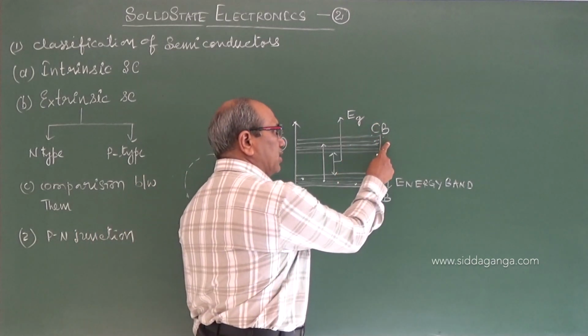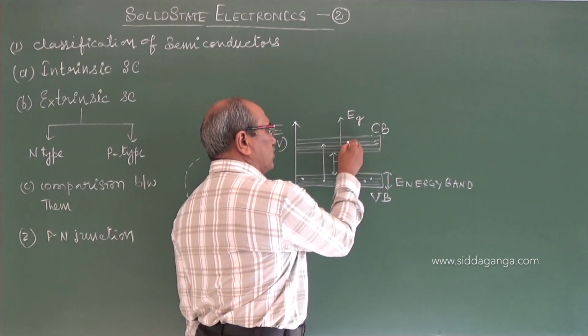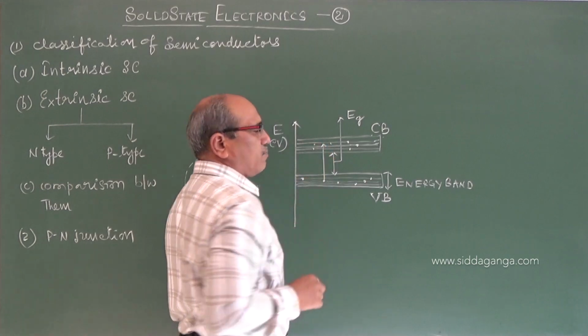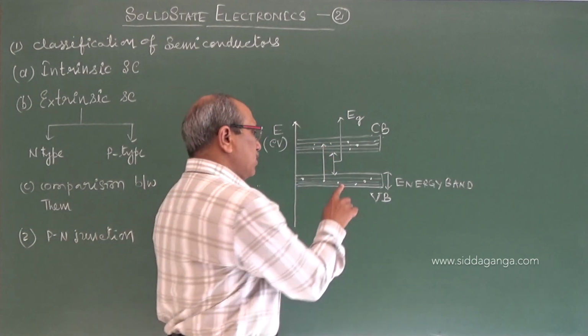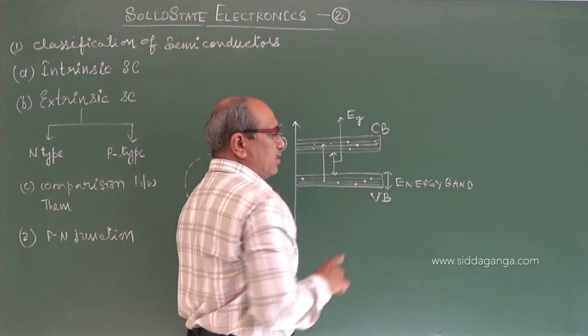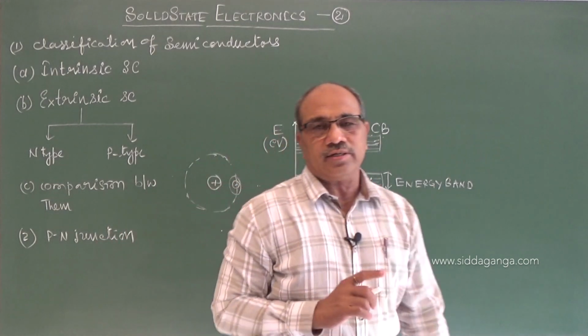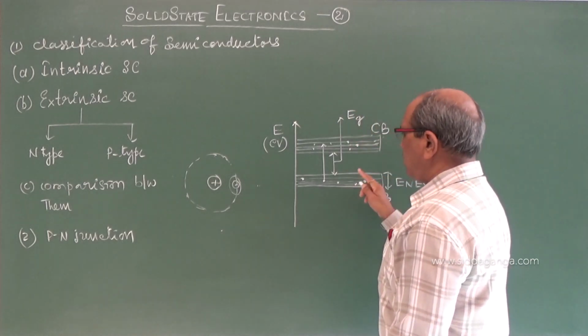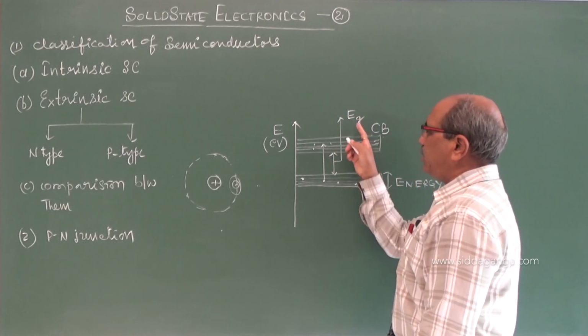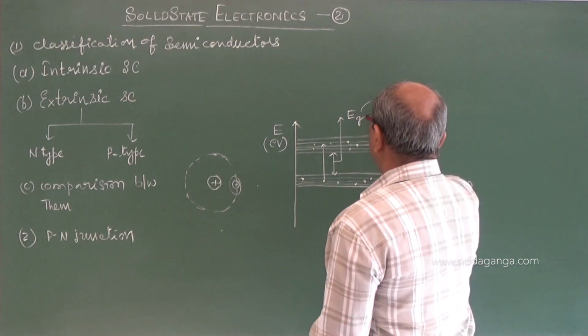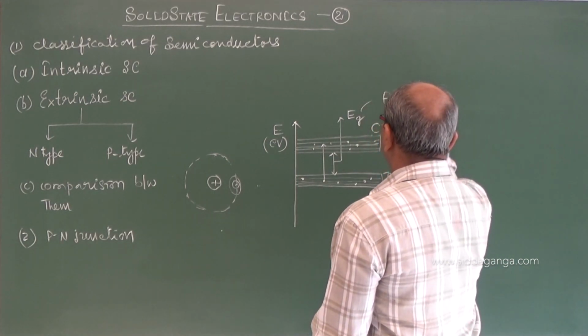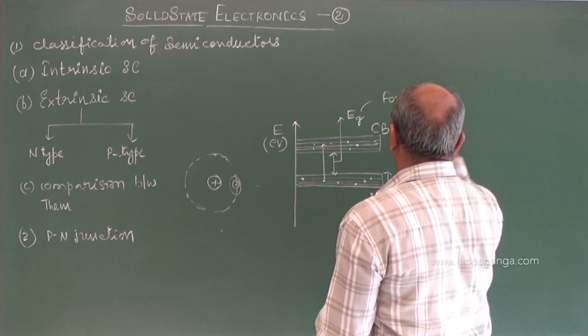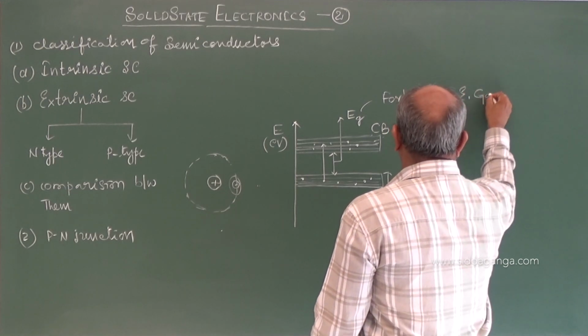These are conduction electrons and constitute current by drift. But the electrons in the valence band cannot constitute current. The energy gap they must cross to reach the conduction band is called the forbidden energy gap. Forbidden clearly implies not allowed.